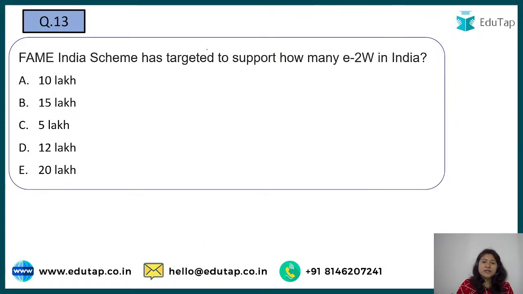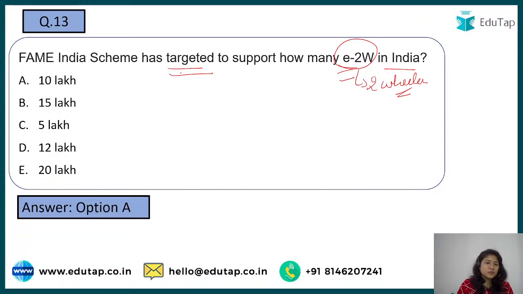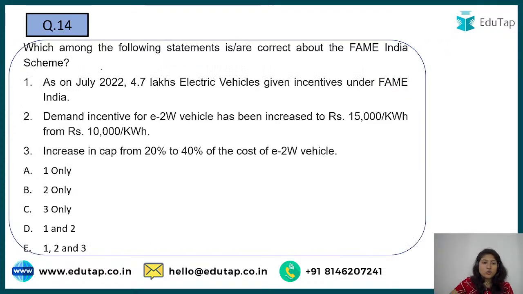Next is, FAME in India has targeted to support how many E2W in India. What is E2W? This is electronic two wheeler. Okay, so we are talking about two wheelers over here. So FAME has made a target that at least this many two wheelers should be introduced in India. So tell me the answer. What could it be? See, the correct answer is option number A, that is 10 lakh. Okay, currently the goal is 10 lakh.